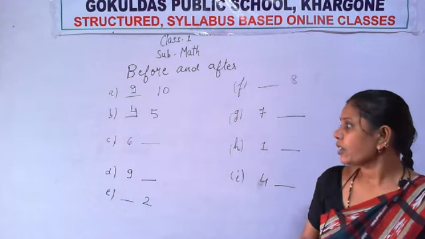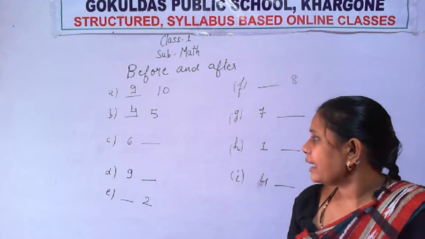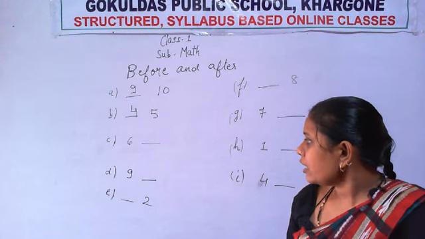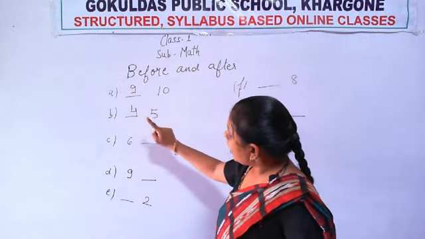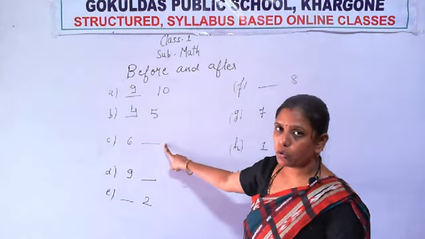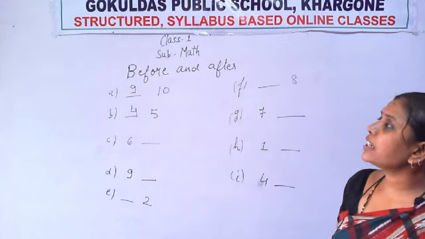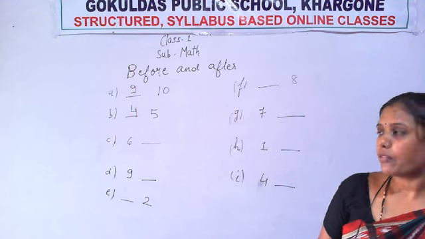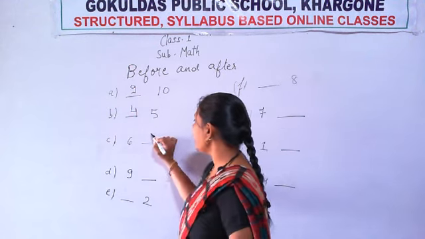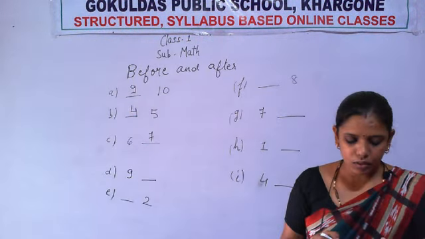Now the third question. What do you have to write, the after number or the before number? Where is the blank given? It is given after the number. First the number is written and then the blank is given, so you have to write the after number. Which number will come after 6? Yes, 7. Very good. Now next.